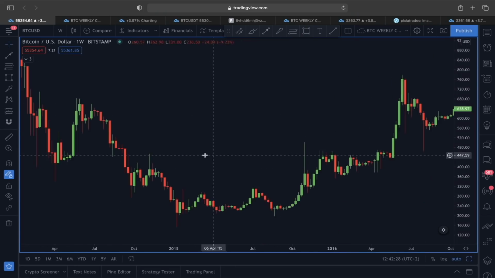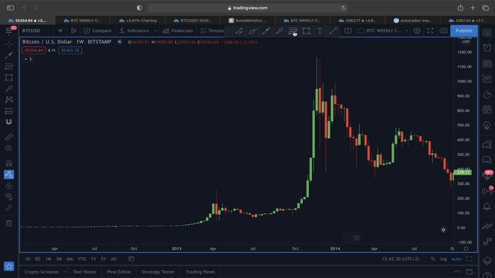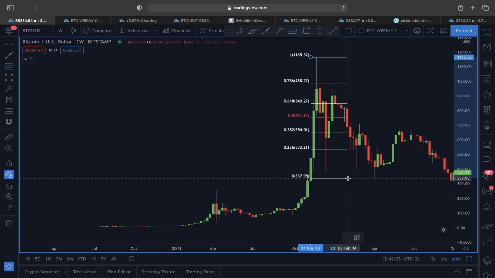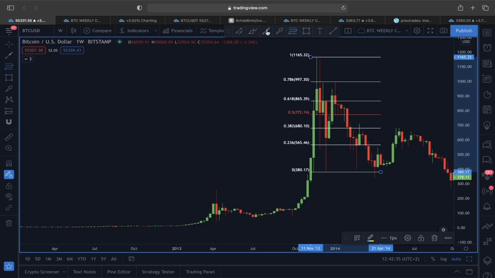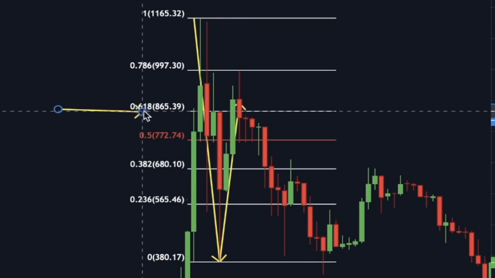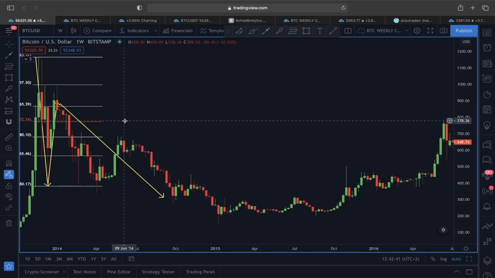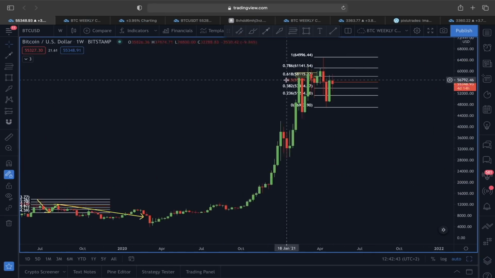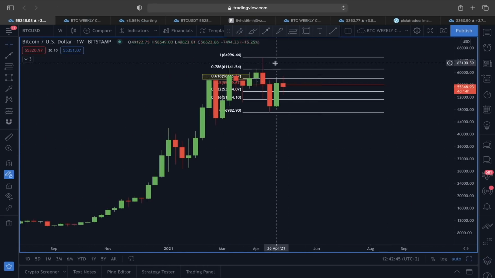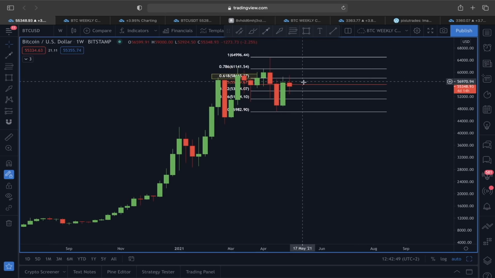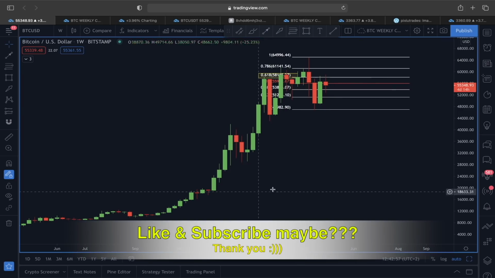If you go back here to 2013 guys, you will see a similar scenario unfolded here as well. From swing high till this swing low, the price also got a strong rejection after reaching this 0.618, and then actual trend reversal followed after that. So now we are aware the price of Bitcoin must break out of this 0.618 if it wants to continue in an upward direction, because getting rejection here again and again could turn this price into a very, very dangerous scenario.